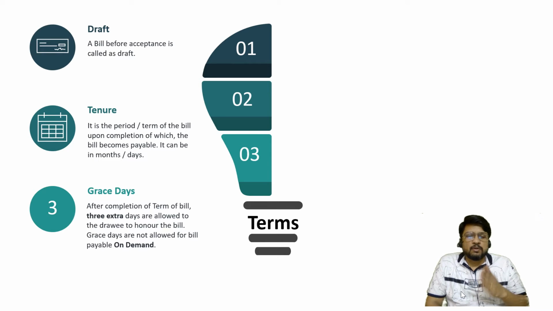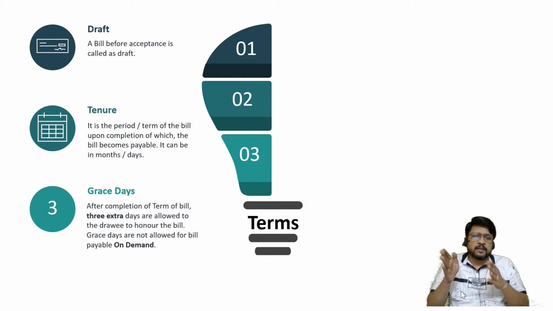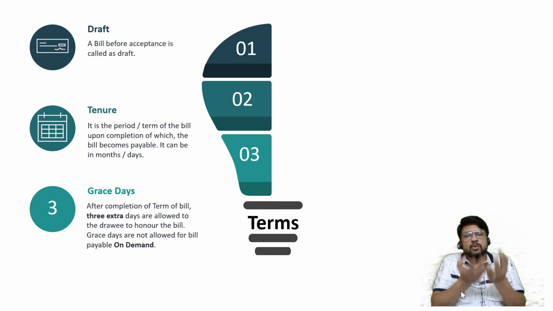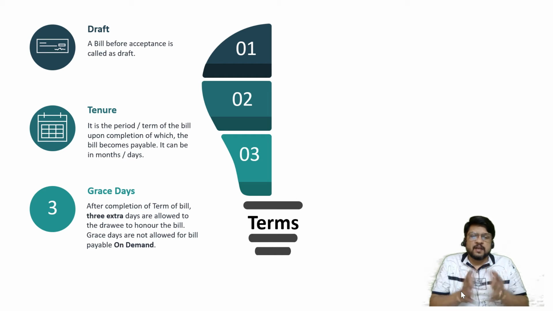So let us say the bill is drawn on 1st of January and say it is for 1 month. That means the tenure is 1 month. So from 1st January, 1 month, it becomes 1st of February. On 1st February, if the drawer goes to the drawee and asks him to make the payment, drawee can specify, I want some grace days, I want some support, I want some help. And the help is in the form of giving me some extra time. That extra time is how much extra time? It is provided by the law. Maximum extra time which you can demand is 3 days.